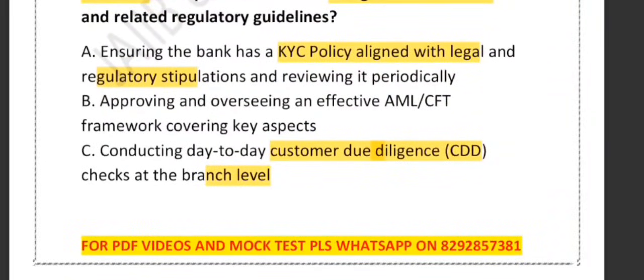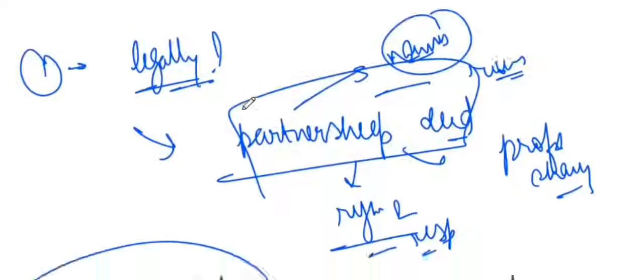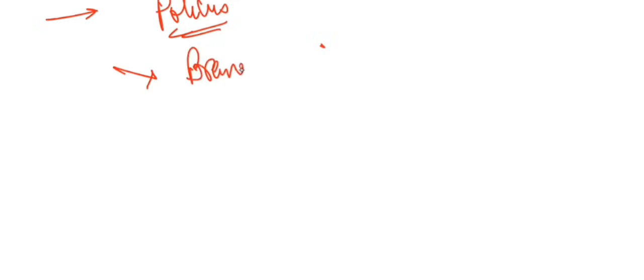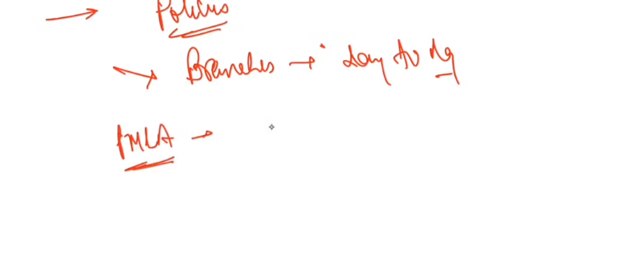So now to understand this question, remember the simple idea. Let me tell you the simple idea that you must keep in mind about the responsibility of the BOD. The first thing is that the board always sets policies, right? And what do branches do? Branches do day-to-day work, right? So under PMLA, Prevention of Money Laundering Act, and RBI guidelines, the board of directors plays only a policy level plus supervisory role. Let's break down each and every option.